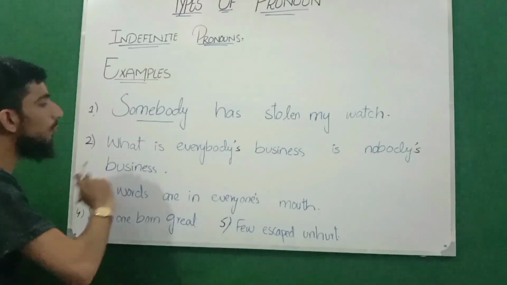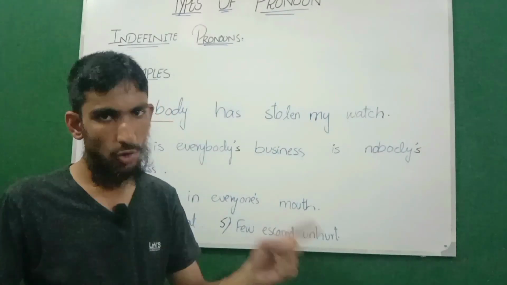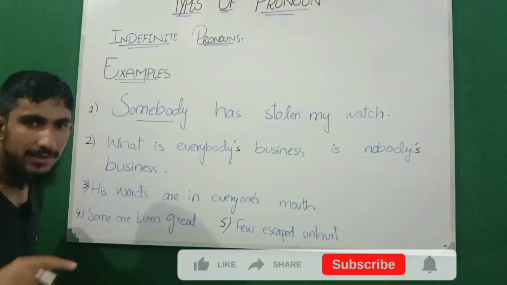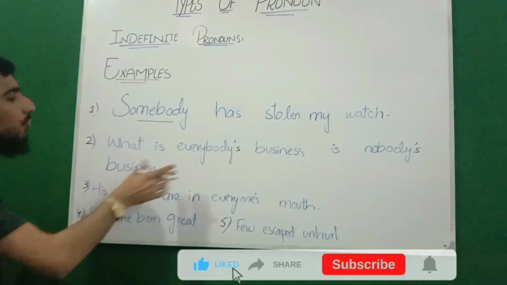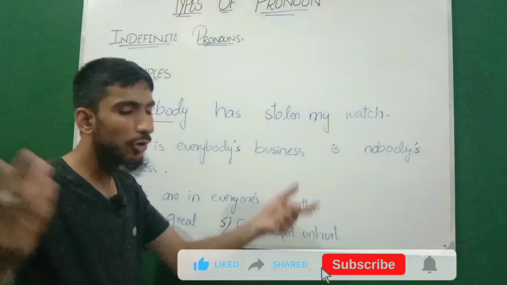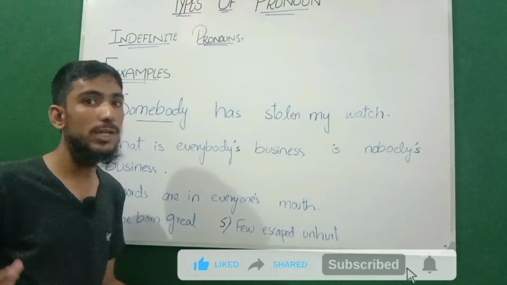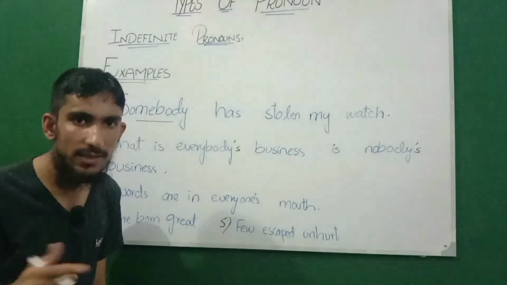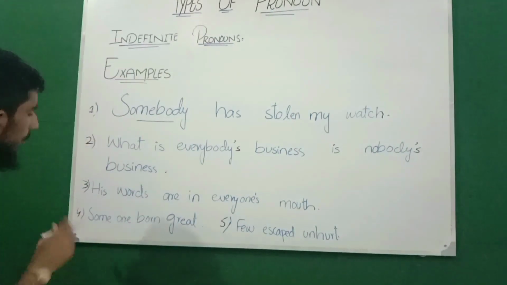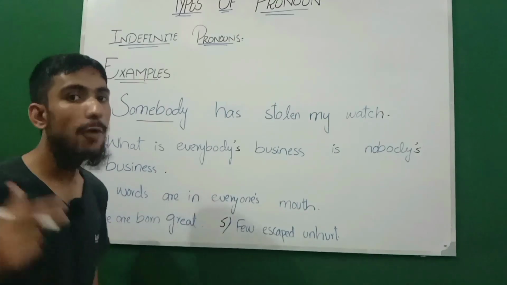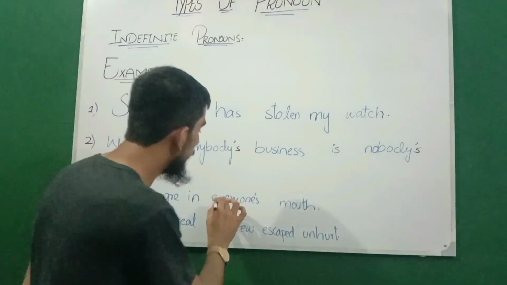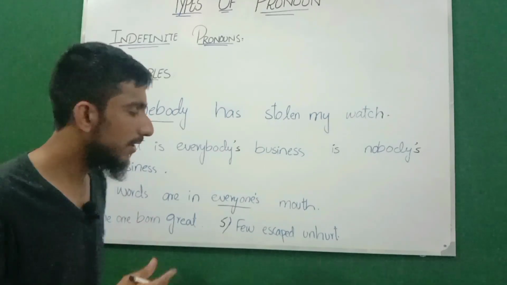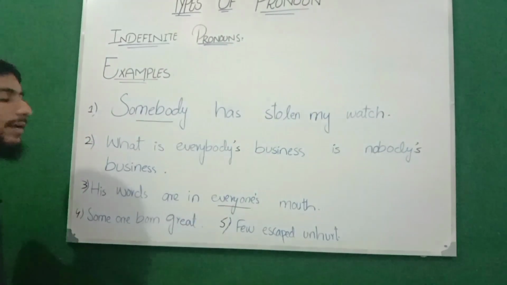Now look at the second example: What is everybody's business is nobody's business. Here also we are referring in a general way. We do not know who that particular person is or what that thing is. Now look at the third example: His words are in everyone's mouth. Everyone's is also a singular indefinite pronoun, referring in a general way.